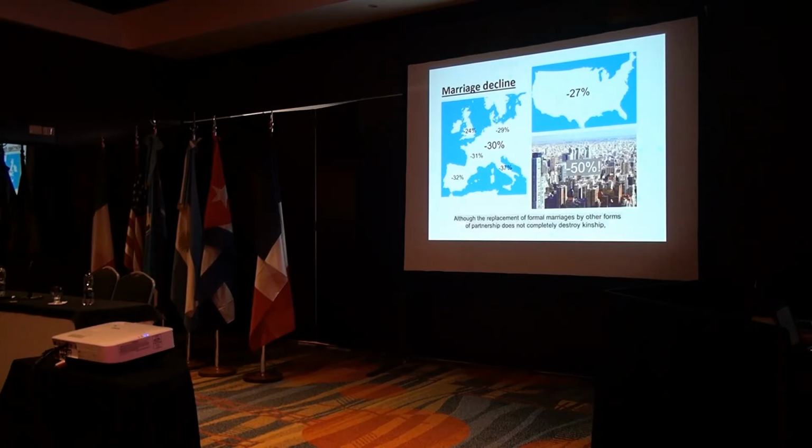Although the replacement of formal marriages by other forms of partnership does not completely destroy kinship, it is a fact that in-law relations mediated by informal couples are socially weaker. This gradually leads to social isolation, whose psychological effects have been associated with marriage decline ever since the decimation of the European male population in the Great War.